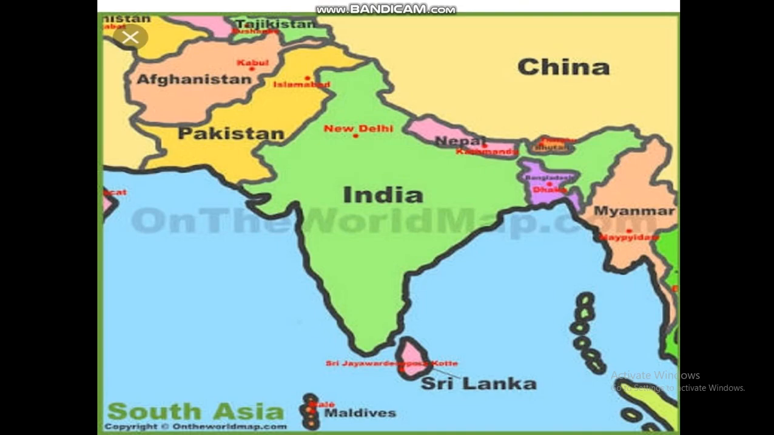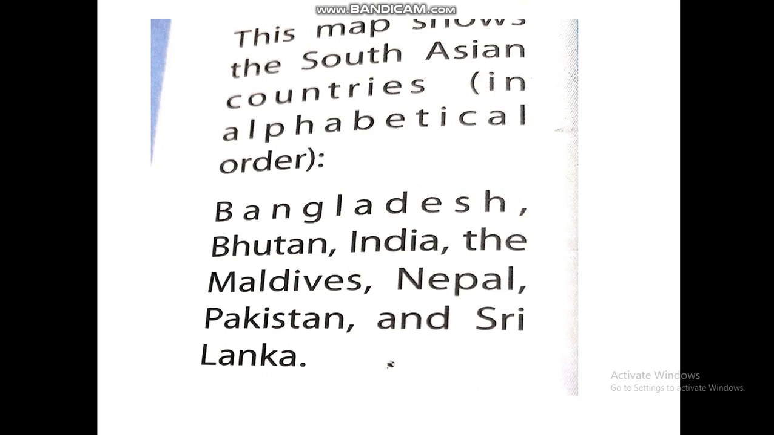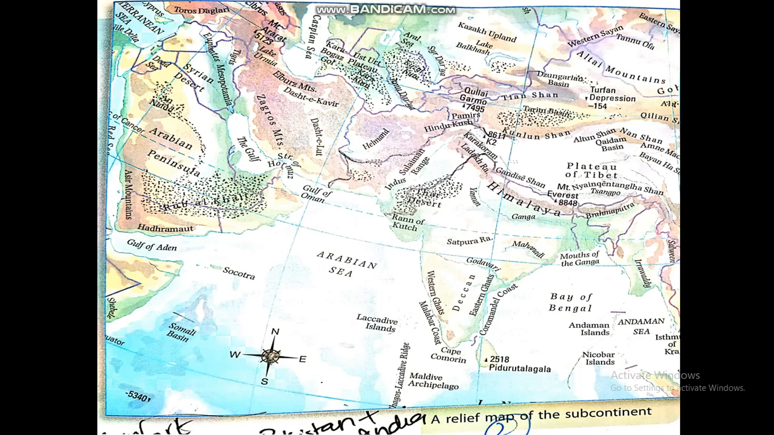This is a map of South Asian countries. This map shows the South Asian countries in alphabetical order, that is Bangladesh, Bhutan, India, the Maldives, Nepal, Pakistan and Sri Lanka.